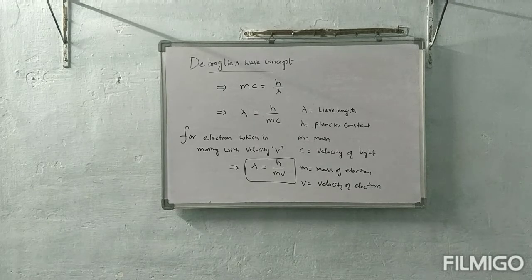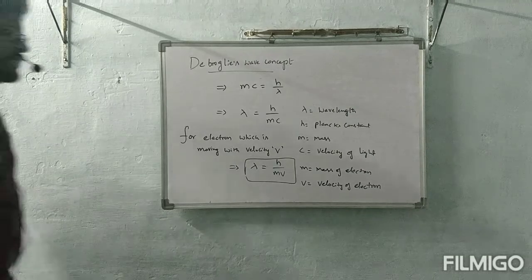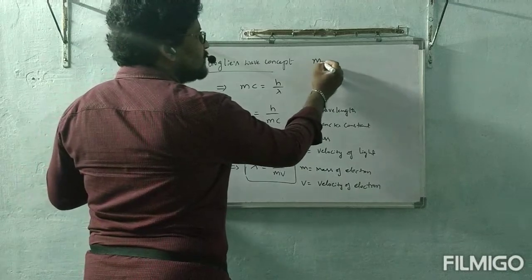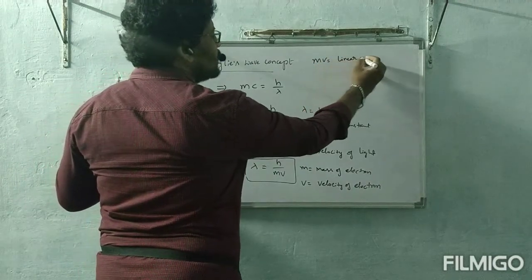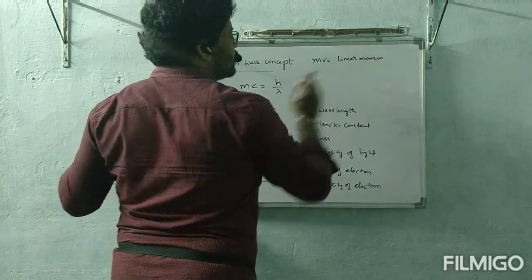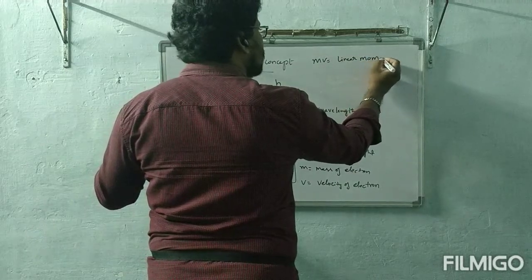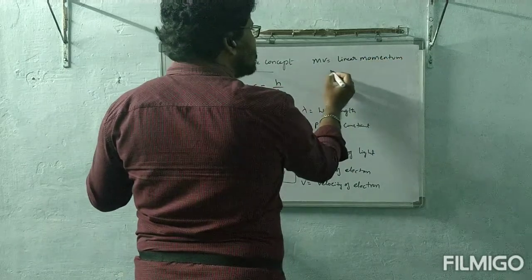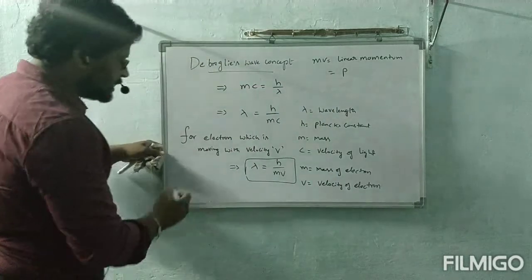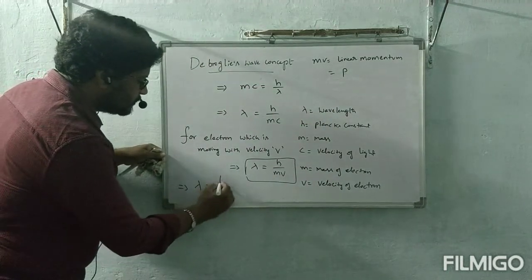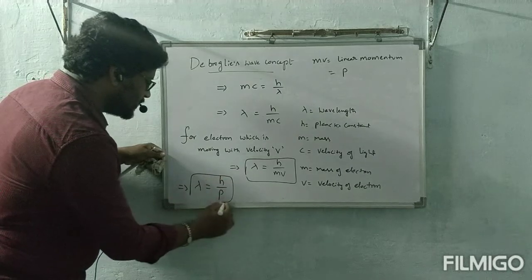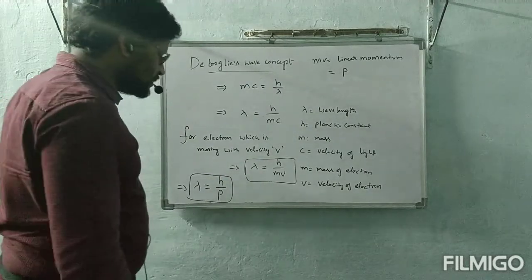On the left hand side lambda is there, which is the property of a wave. On the right hand side, in the denominator, mass is there, which is the property of a particle. In physics, mass into velocity is called linear momentum, which is represented by P. So this equation can also be written as lambda is equal to h by P. But majorly you can remember this one only, it is enough: lambda is equal to h by mv.